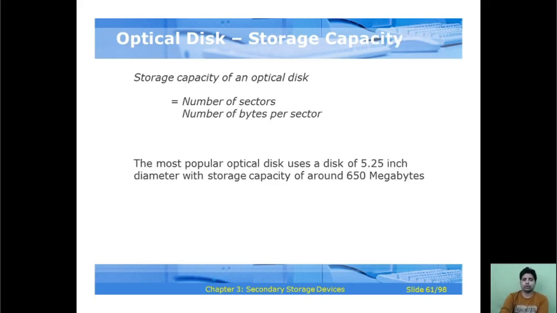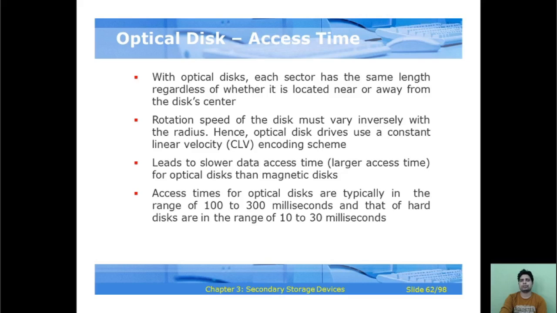So how will you calculate the storage capacity of the optical disk? You can calculate the number of sectors and the number of bytes per sector. The most popular optical disc uses a disc of 5.25 inch diameter with a storage capacity of around 650 megabytes.